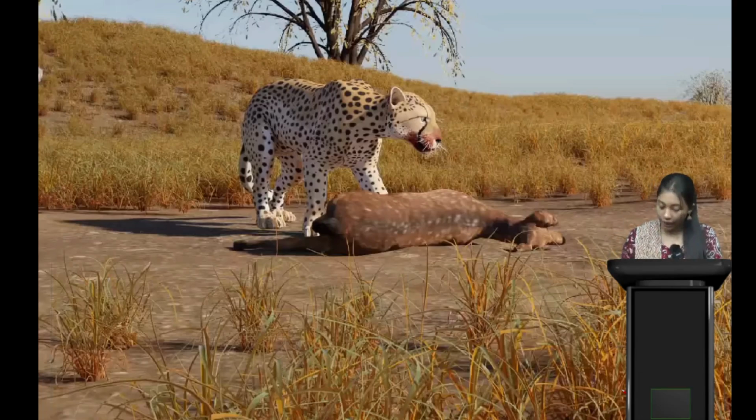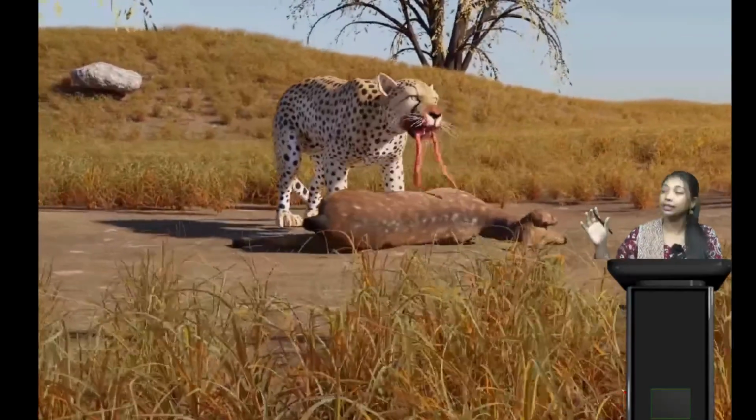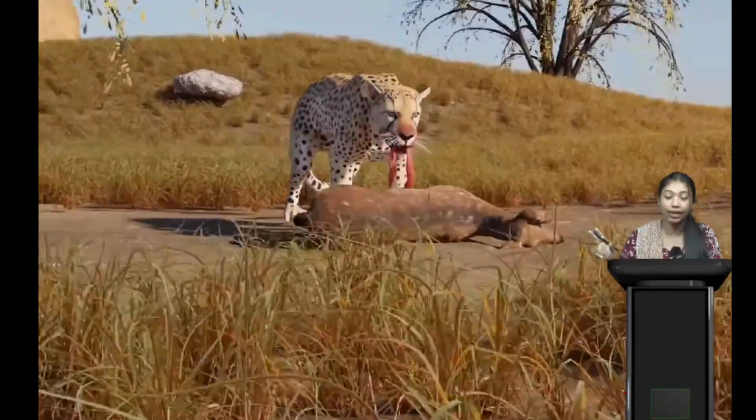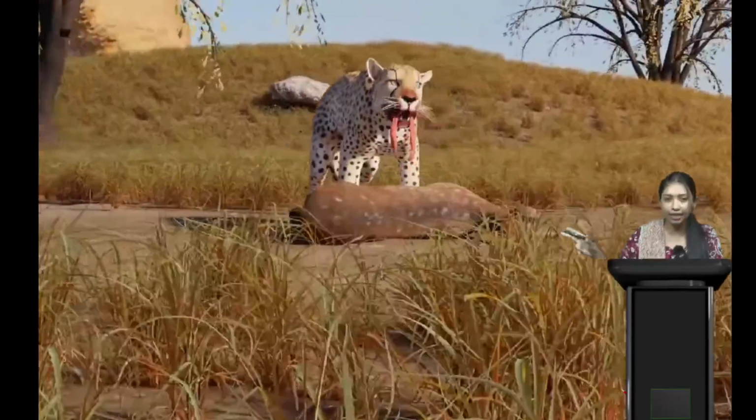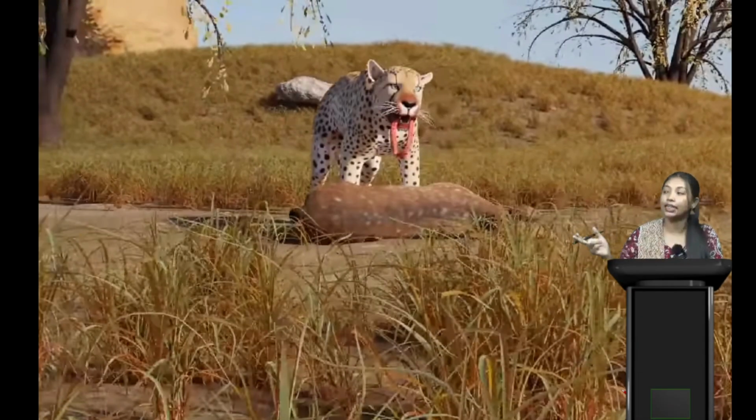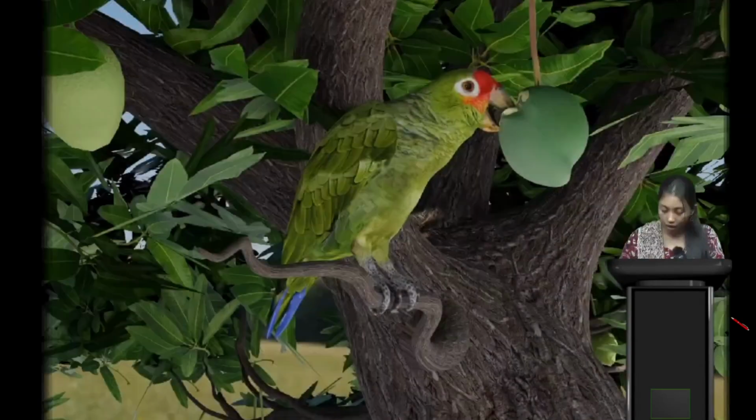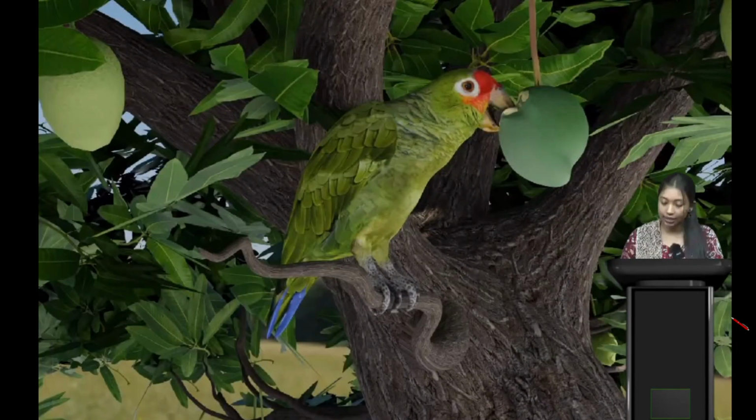After that, here we can see a leopard, and he is eating that dead deer. He hunts that deer, kills it, and now he is eating the deer meat. It means it's a carnivore. All the animals that eat the meat of other animals are termed carnivores. Now after that here we can see a very beautiful bird. Which bird is it?